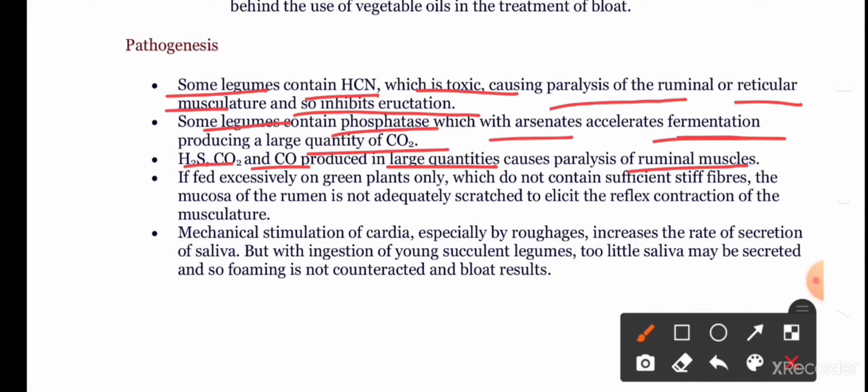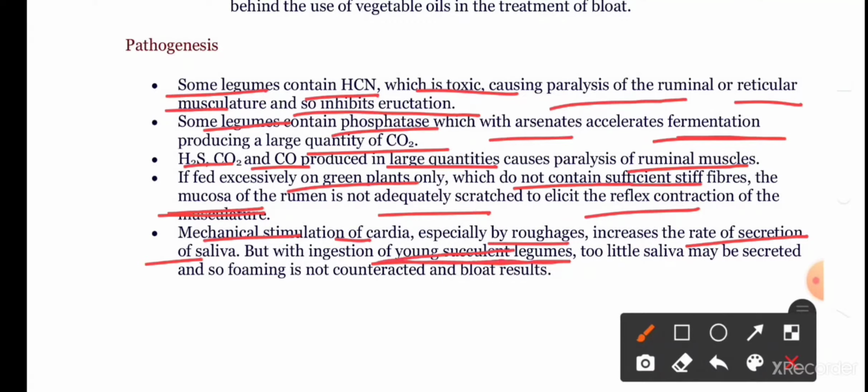And animals which are excessively fed on green plants only, which do not contain sufficient fiber, the mucosa of the rumen is not adequately scratched to elicit the reflex contraction of the musculature. Mechanical stimulation of the cardia, especially by roughages, increases the rate of secretion of saliva. But with the ingestion of young succulent legumes, these are unable to stimulate the production of saliva, so little saliva is secreted. Thereby foaming is not counteracted and bloat results.